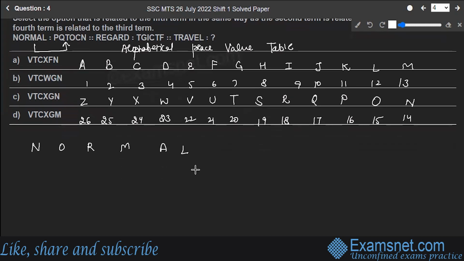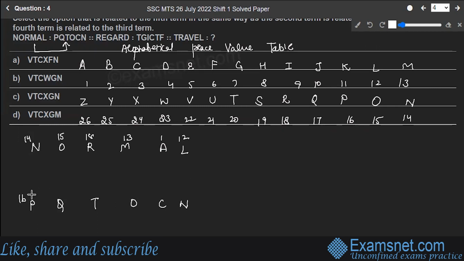Now this is associated with PQTOCN. What is the place value of N? 14, O is 15, R is at 18, M is at 13, and L is at 12. Okay, so what is the place value of P?